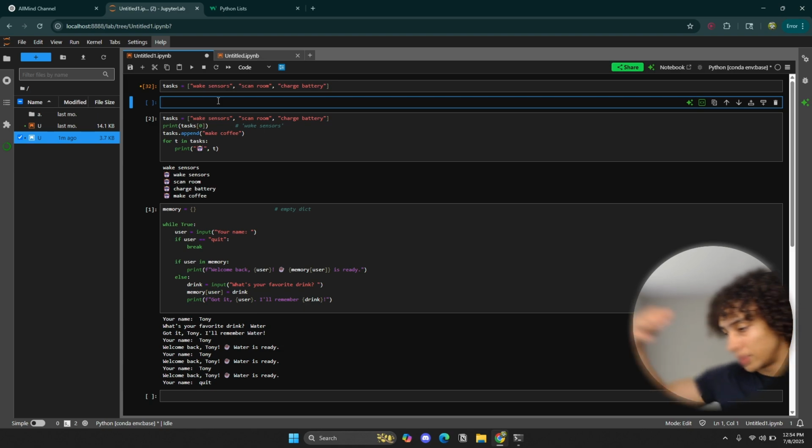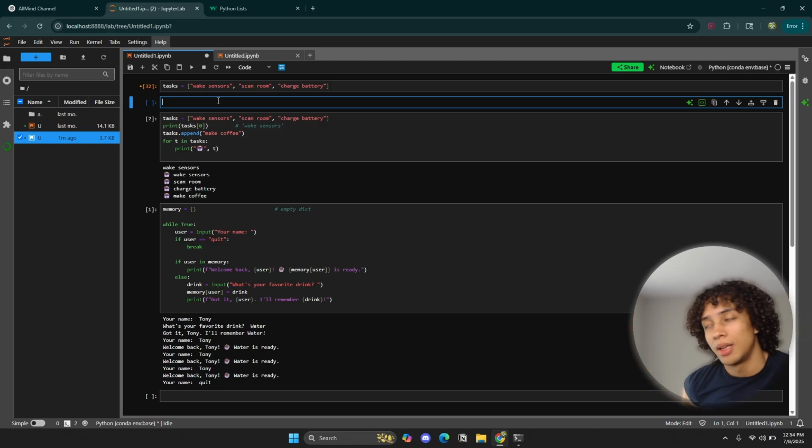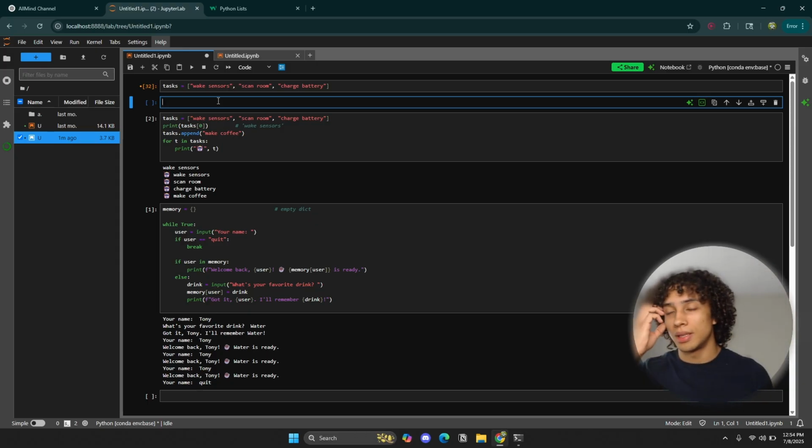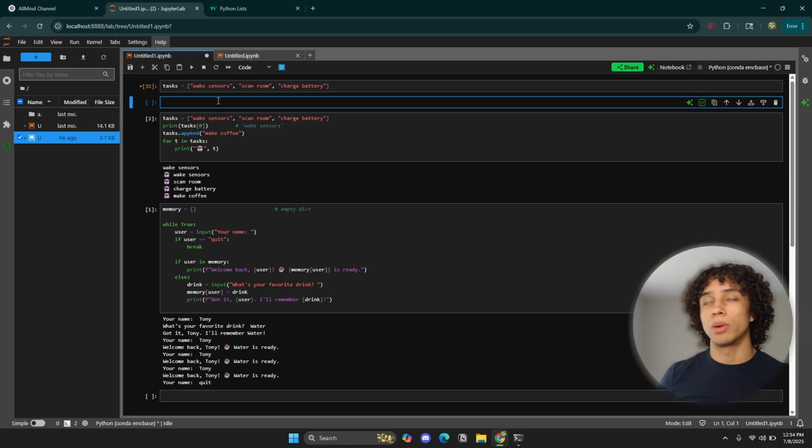Once we get later on into AI agents, way later on, after we master all of these concepts, you'll realize that this is going to be very important, because when dealing with AI agents, we're going to be dealing with a very specific data structure and file format known as JSON.